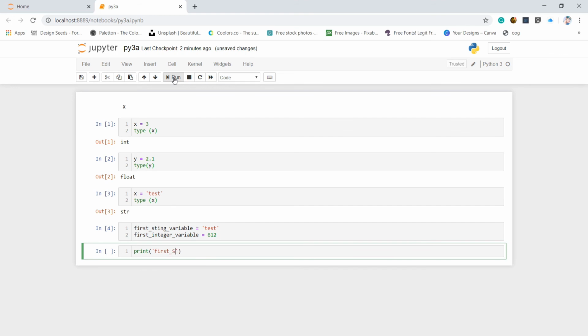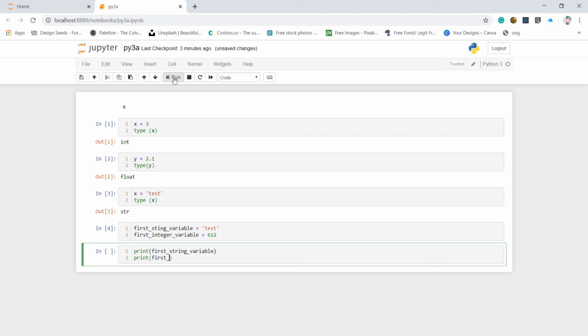Let's now print these. To print a variable, all you have to do is say print, and in parentheses just give the variable name. To print first_string_variable, I will say print, first_string_variable, and to print first_integer_variable, I will say print, in parentheses, first_integer_variable.